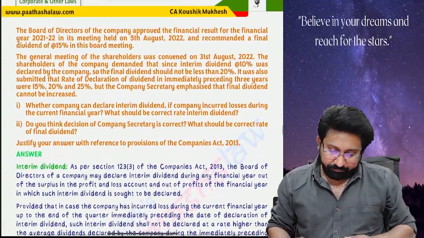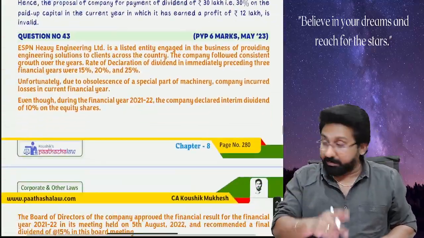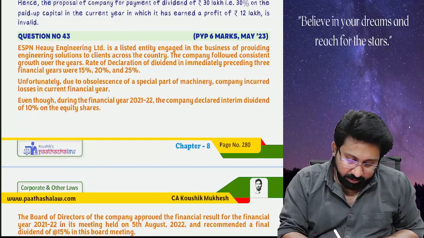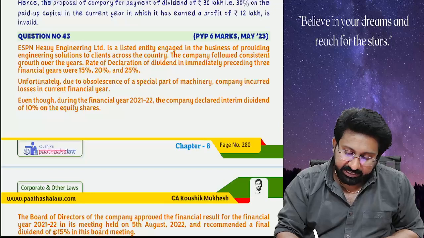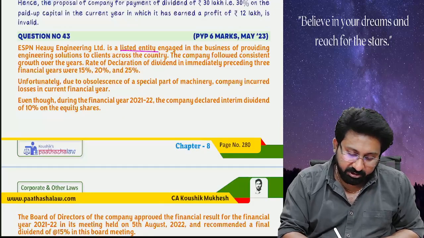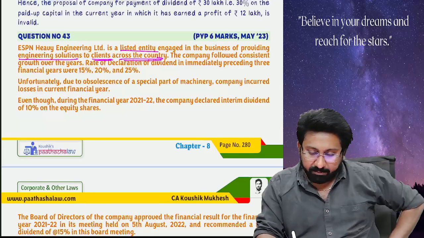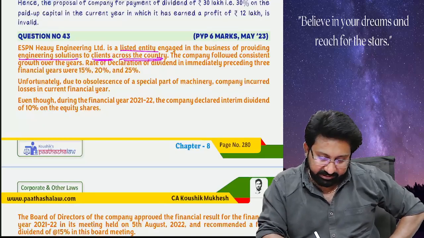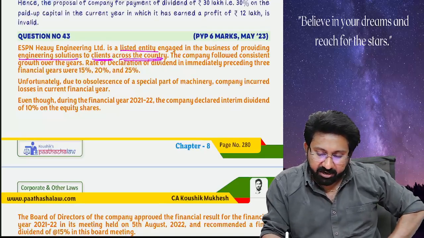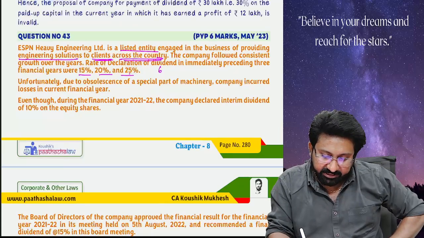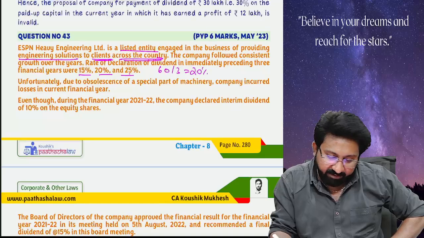Next, I told you one question, it is repeated here. ESPN Heavy Engineering Limited is a listed entity engaged in the business of providing engineering solutions to clients across the country. The company followed consistent growth over the years. The rate of declaration of dividend in the immediately preceding 3 years was 15, 20 and 25; that is 60 divided by 3, so 20% is the average.